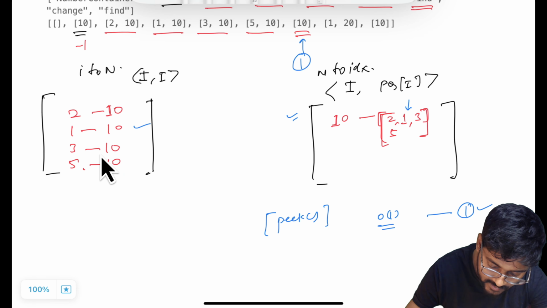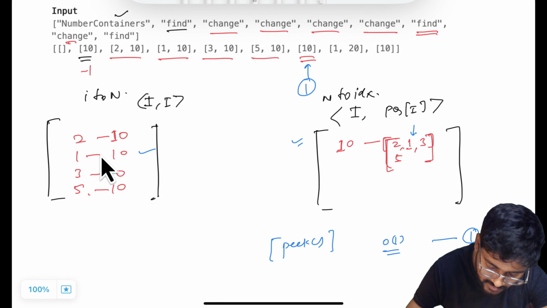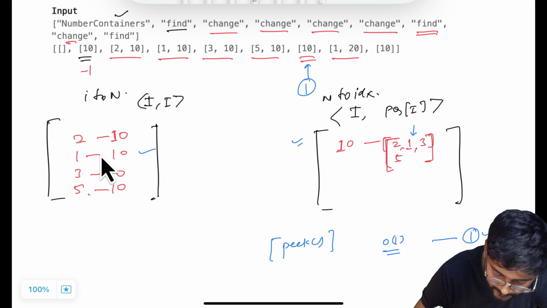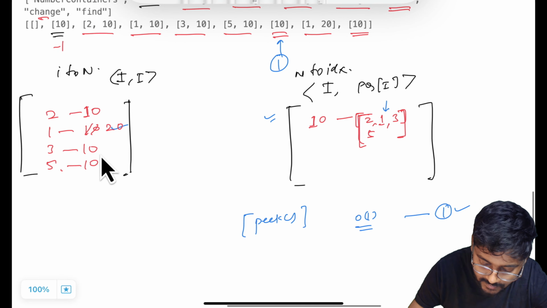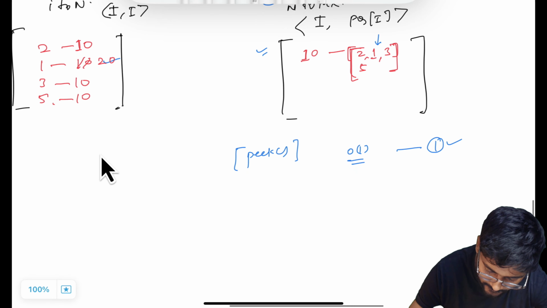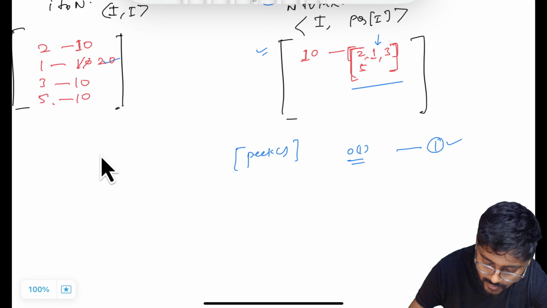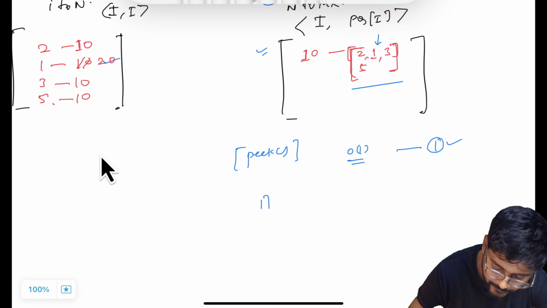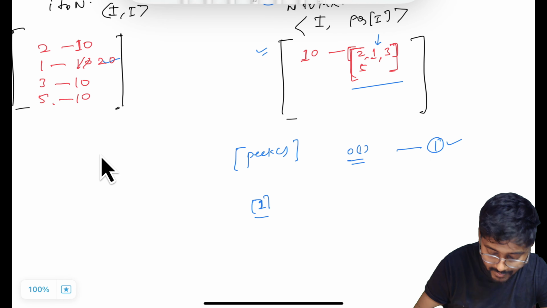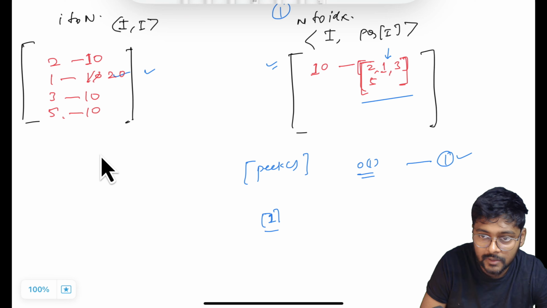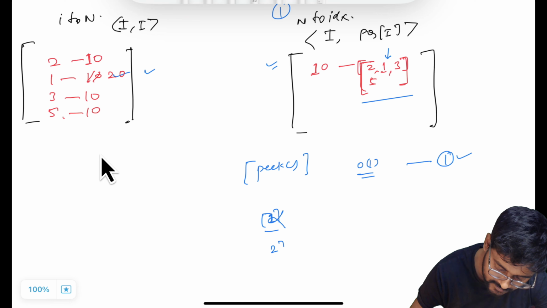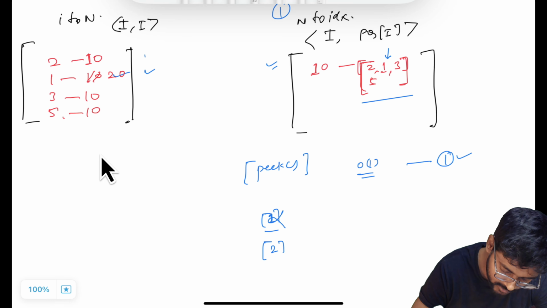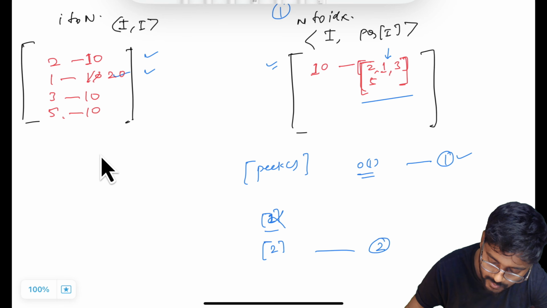Now let's move ahead and check our next query. Next query is change the value at 10 with the value 20. So the value at 1 will be updated to 20. After that there is the same call, find the value of 10. Now I go to this priority queue and pick the minimum value, which is 1, and check the value at 1. But the value at 1 is not 10. It means this is a stale entry. Just discard it and pick the next one, which is 2. At 2, the value is definitely 10. So 2 is going to be my answer.